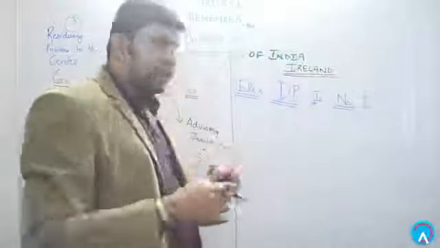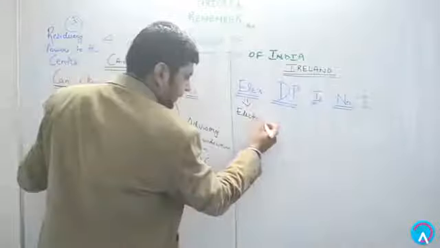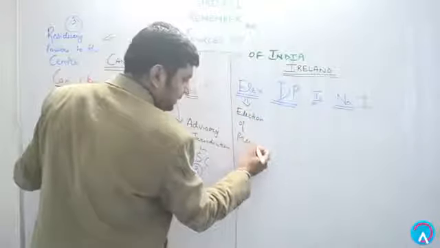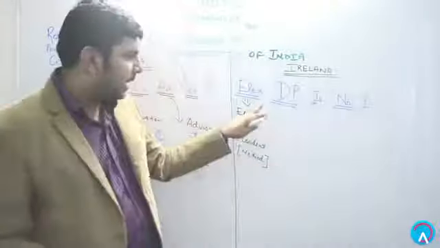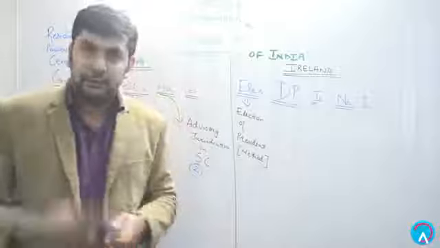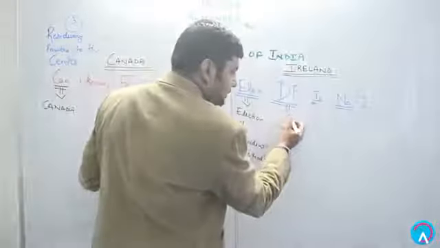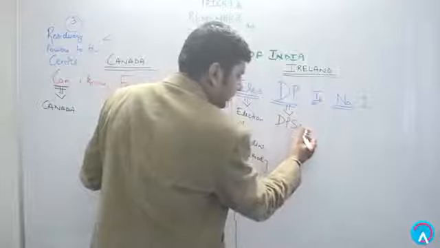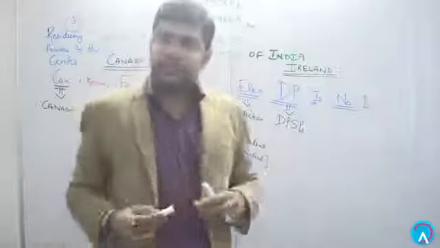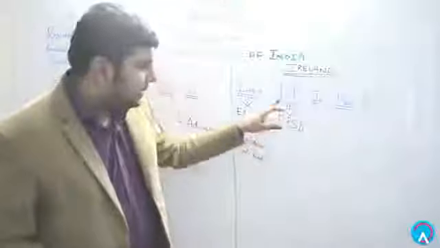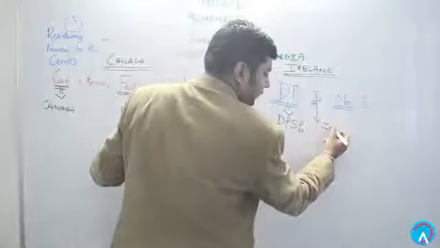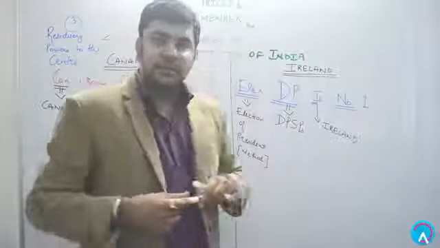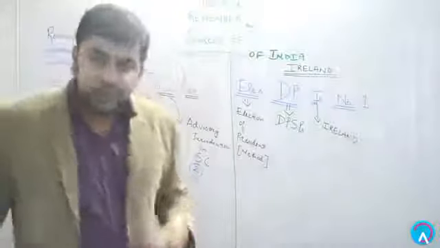So what do these capital letters represent here? Elise here represents election of president, basically the method. So the method of election of president has been taken from the Constitution of Ireland. Now the next point, DP. DP here means DPSPs, which is an important point. DPSPs, Directive Principles of State Policies. DPSPs have been taken from the Constitution of Ireland. I here represents Ireland.